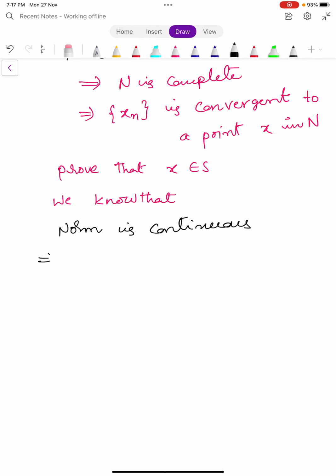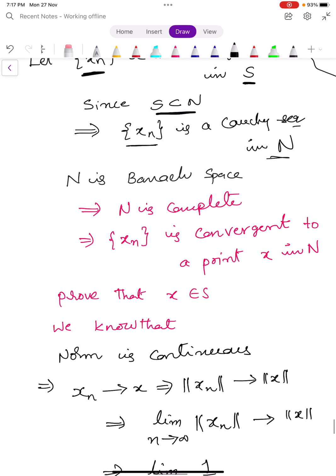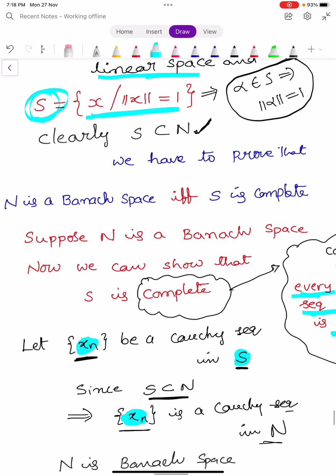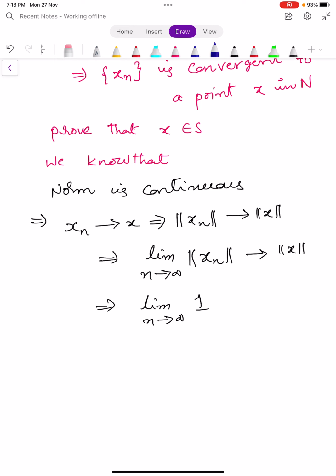By applying this, Xn converges to X implies that norm Xn converges to norm X. It means the limit as n tends to infinity of norm Xn tends to norm X. Here Xn is a Cauchy sequence in S, and by the definition of S, which consists of those elements whose norm is equal to 1, we conclude that norm Xn is equal to 1.